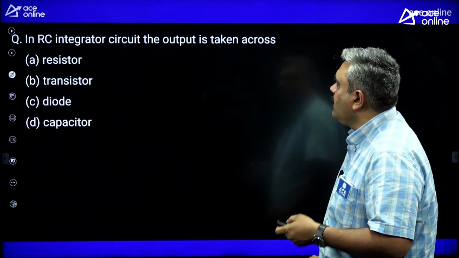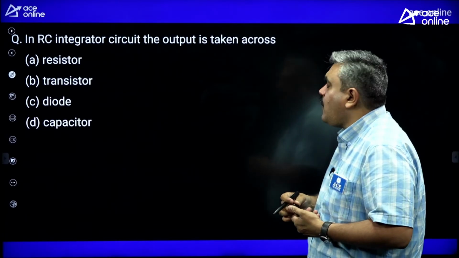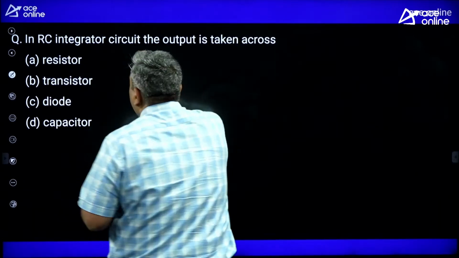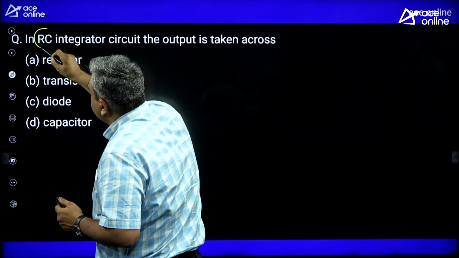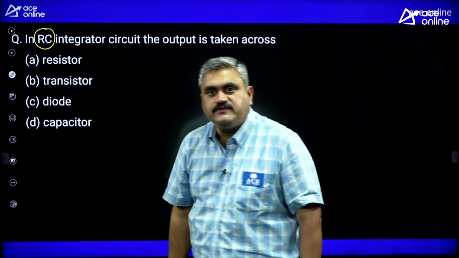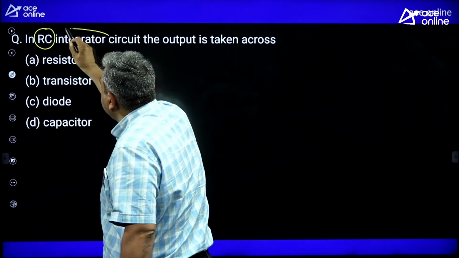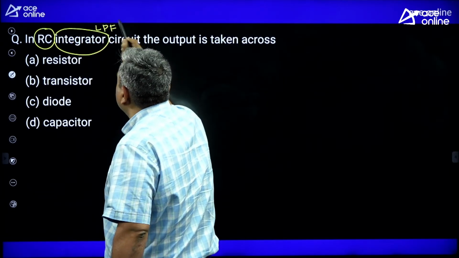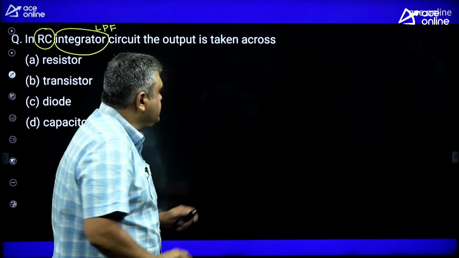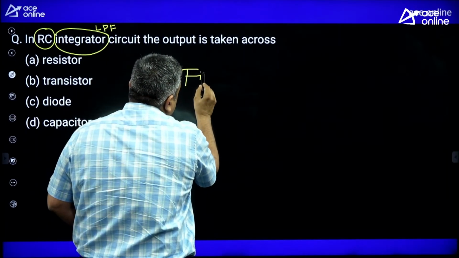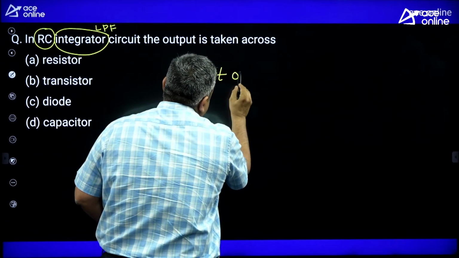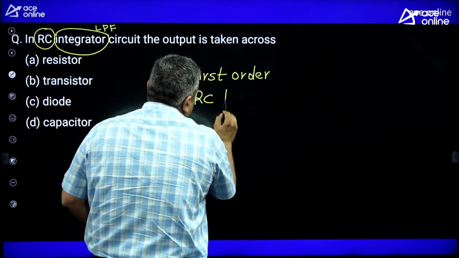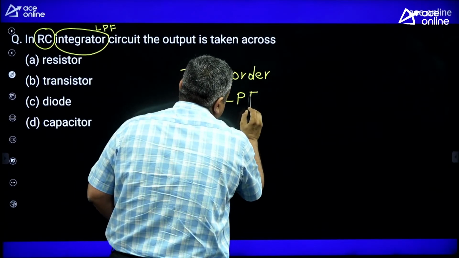Next. In an RC integrator circuit, the output is taken across. See how simple the question was framed. What is he saying? He is saying 2 points here. One is that the circuit has R and C elements. Another is that it is an integrator. Integrator means a low pass filter. So he is talking about a first order RC low pass filter, that's all.